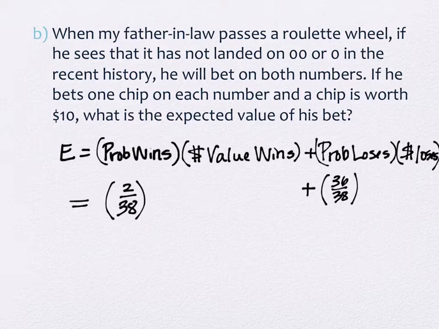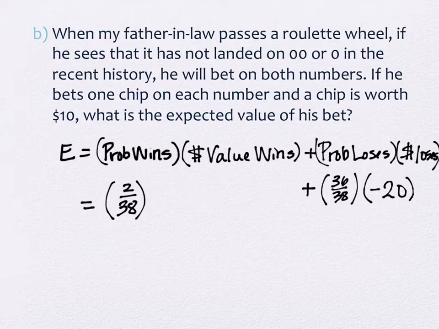Now it matters that we're talking about one chip and how much the chip is worth. So let's talk about him losing. If he loses, how many chips does he lose? 2, because he bet 2 chips, one on the number 0 and one on the number 00, right? And each chip is worth $10. So how much money does he lose if he loses? $20. So this is a negative amount. The question is sort of like, what's the difference in his wallet? Well, he's $20 down. This is why I don't gamble, because I could go to dinner on that. How about the value that you win?